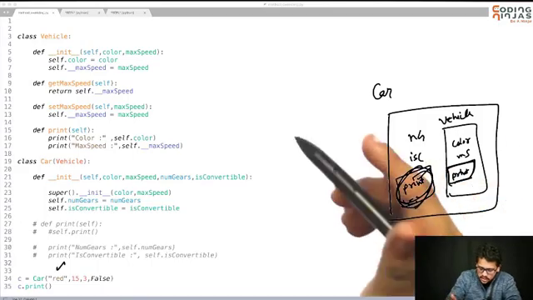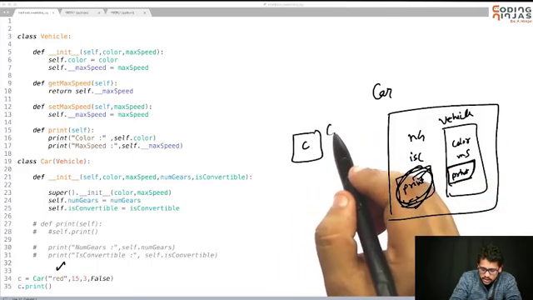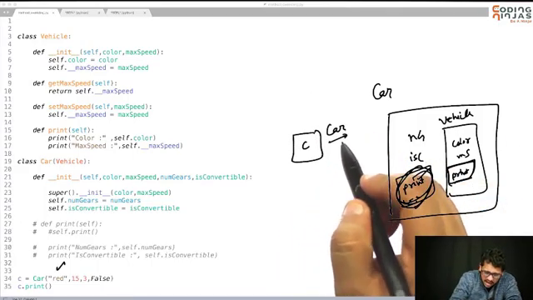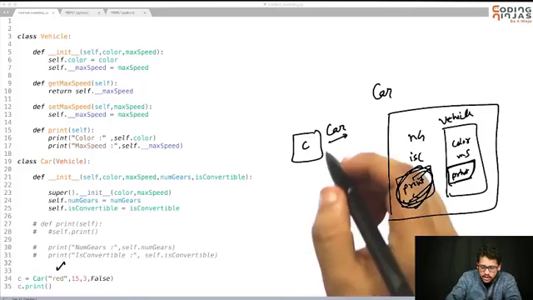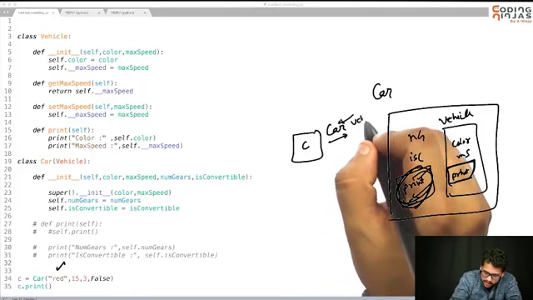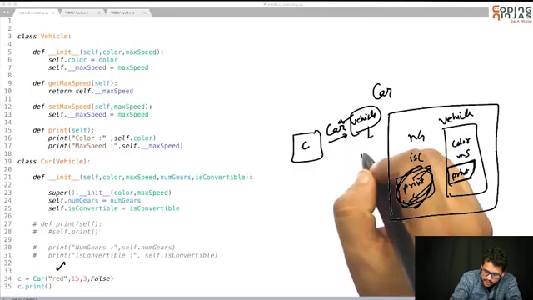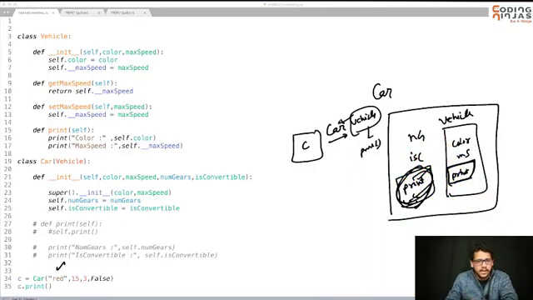So the order is, if you're calling on c, which is of type car, then if car has print, it will call print of car. If car is inherited from vehicle, and vehicle has print, then it will call print of vehicle. So the order is first itself, then its parent. If the parent does not have it, then its parent. It will keep on going till it finds a print function.